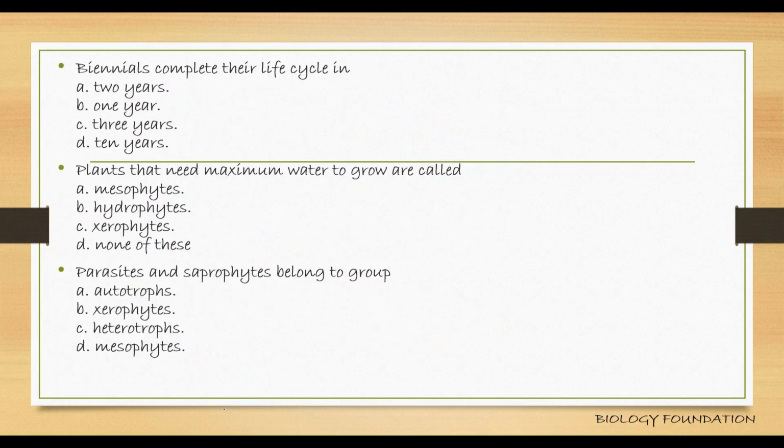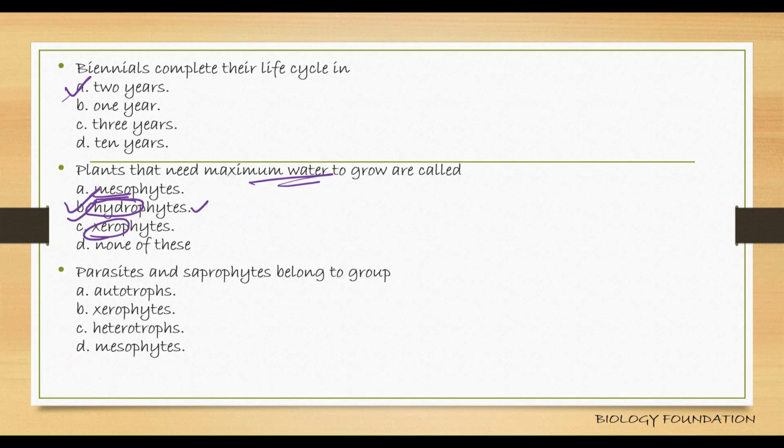Biennials complete their life cycle in 2 years. Plants that need maximum water to grow are hydrophytes. Mesophytes need moderate climatic conditions. Xerophytes need dry conditions. But hydrophytes need more water. So the answer is hydrophytes.